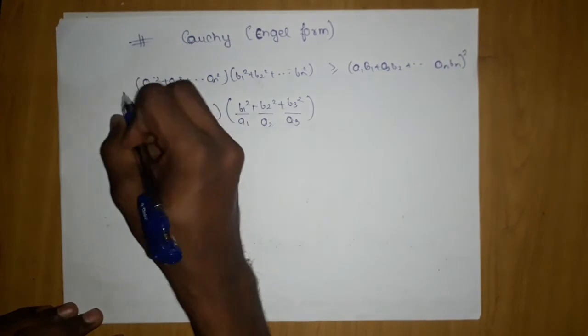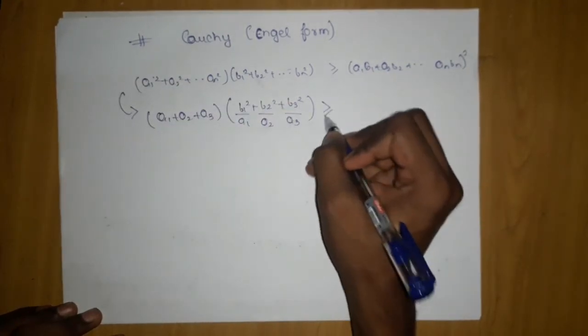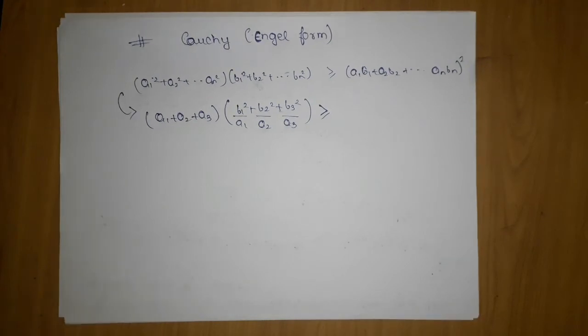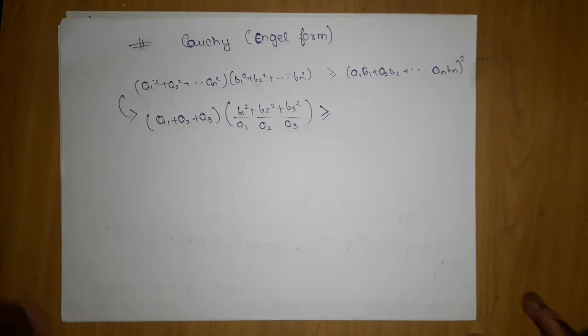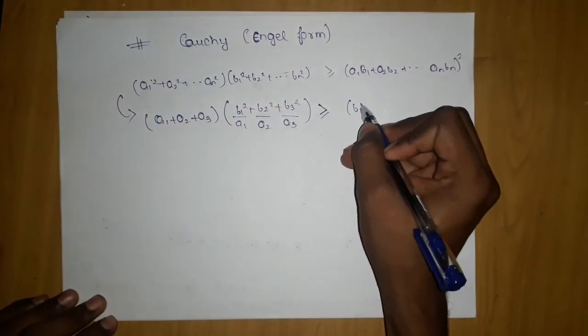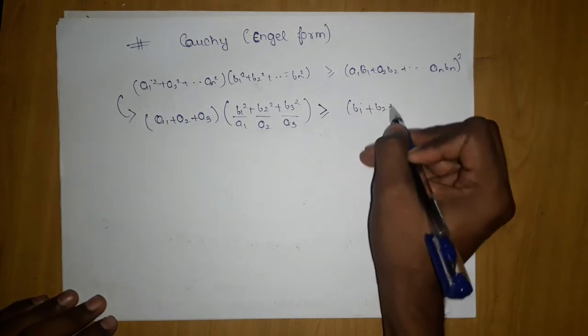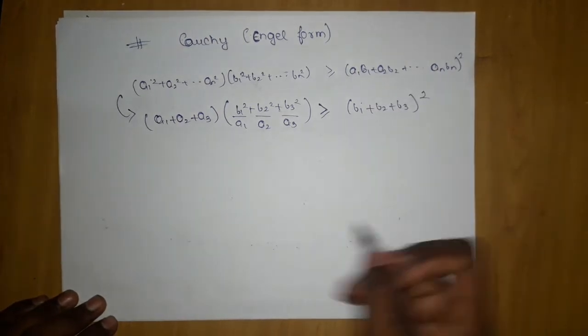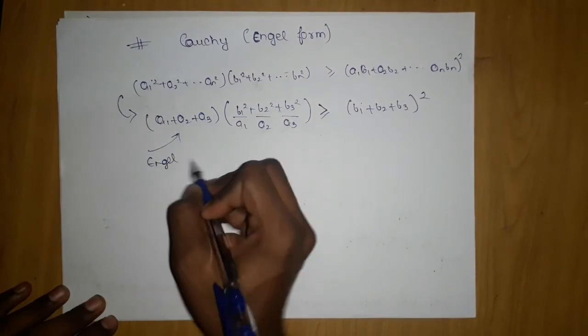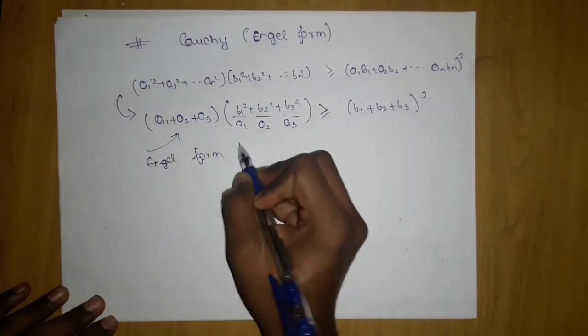From this only you will get this, by some manipulation. Since the manipulation is not important, I'm not going to do it and waste our time. So we are straightforwardly going to tell you to just memorize this inequality, plus b2 plus b3 the whole square. This is called Engel form, a particular Engel form of Cauchy inequality.